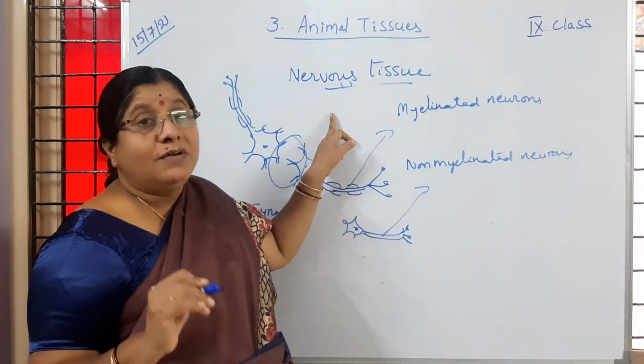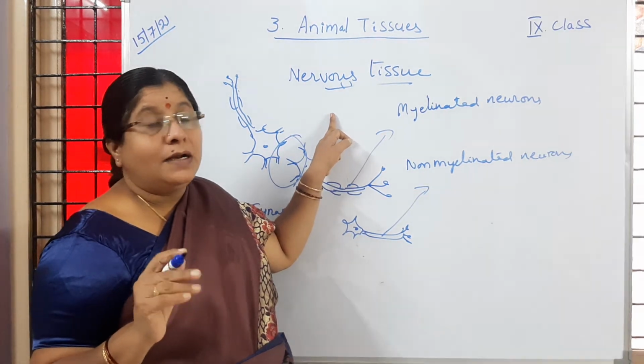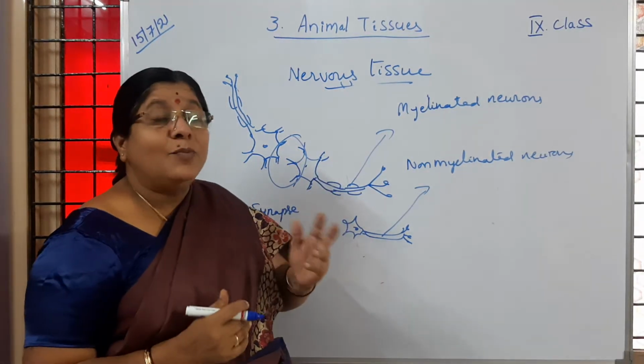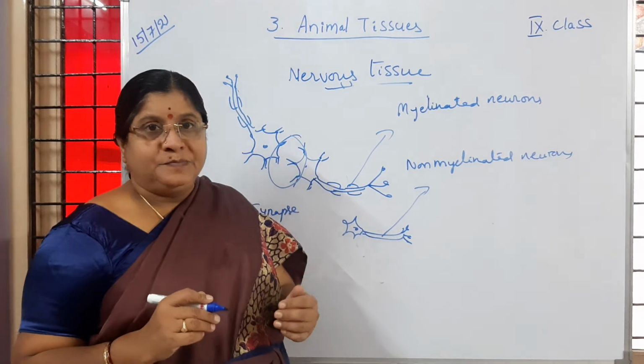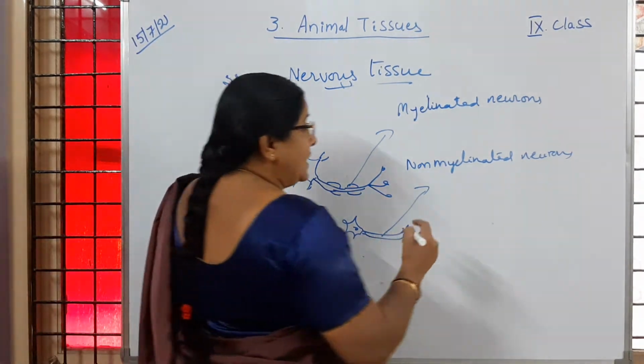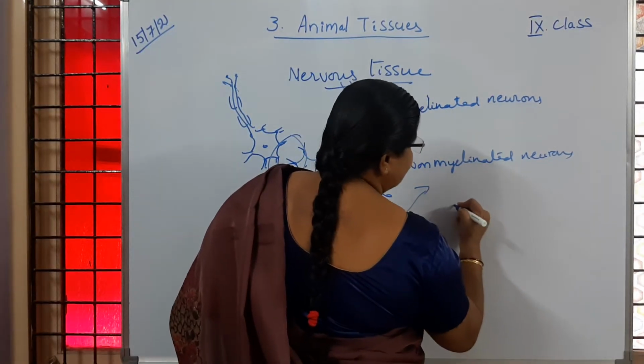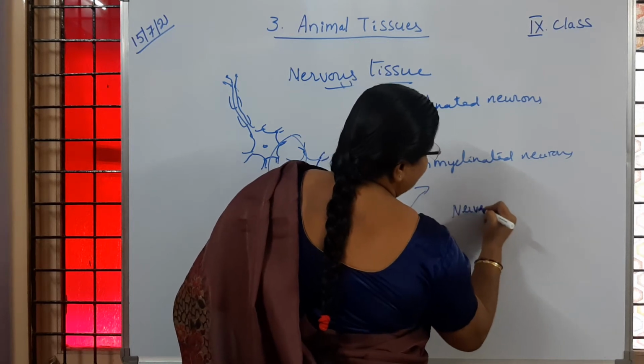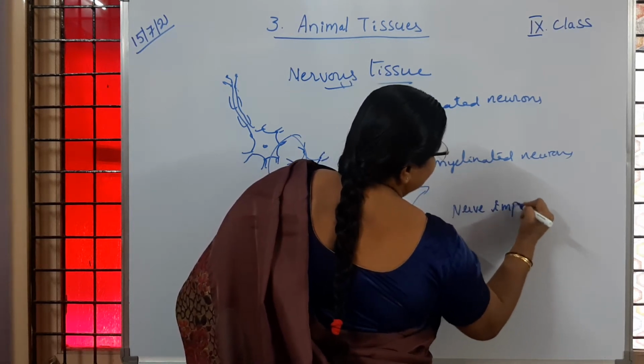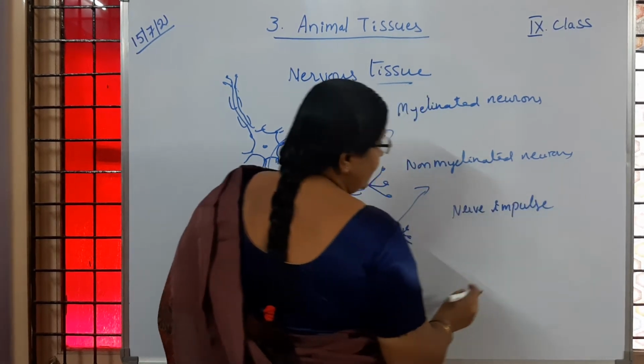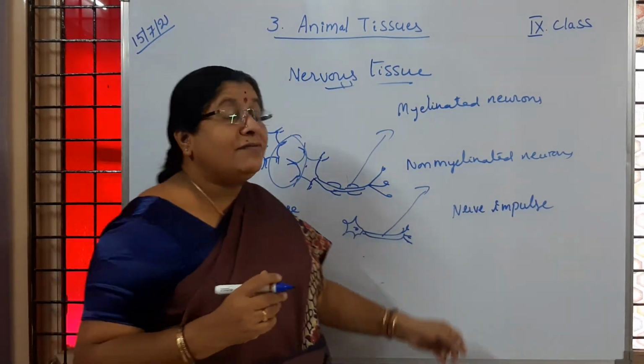Here is one important point you have to remember. That electrical potential which is created is called a nerve impulse. Nerve impulse. So what do you mean by nerve impulse?